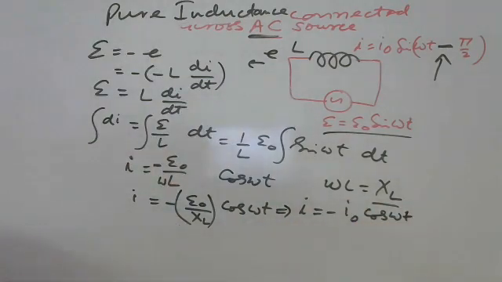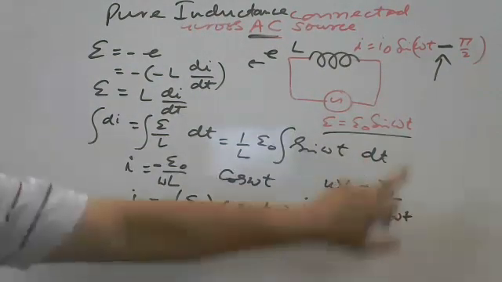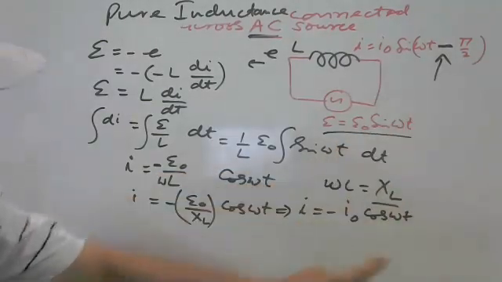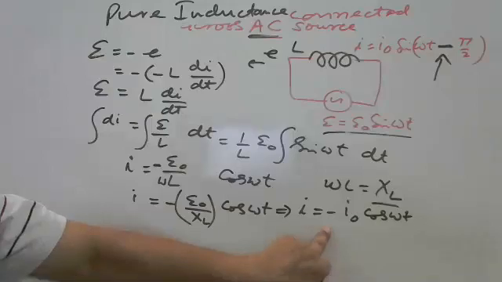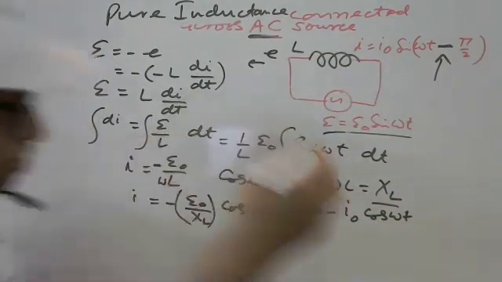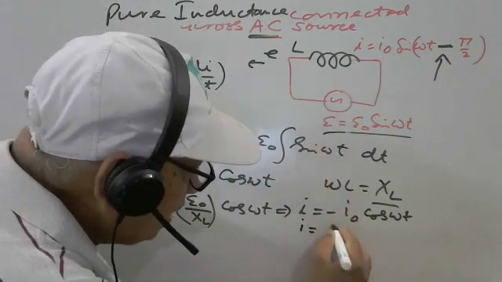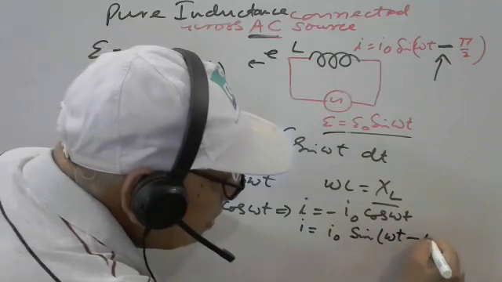Up to this, I think there is no doubt. Yes, tell me, hurry up. I'll take 1 minute maximum. Minus I naught cos omega t. Now we have to write cos omega t in terms of sin. At the same time, there is no minus sign here. So remove the minus as well, keep cos on the side, minus to plus. We can do it like this. I is equal to what? I naught sin omega t minus 90.